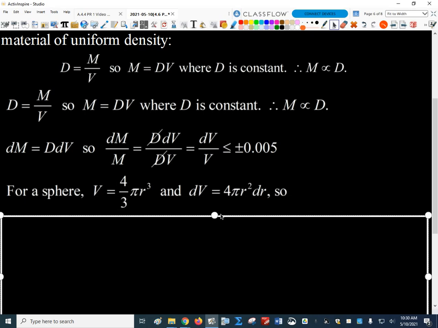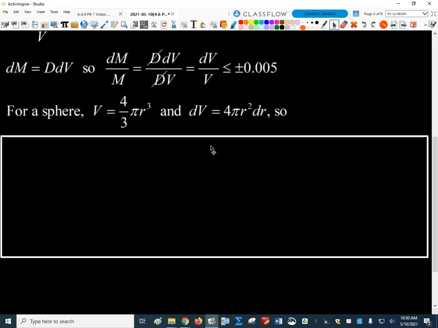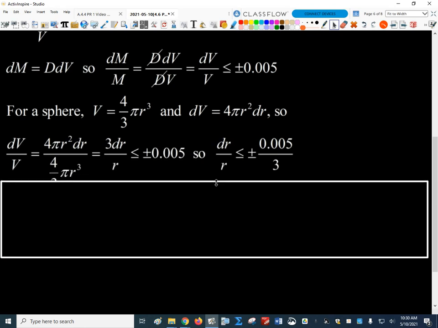So what is the volume? Well, it's a sphere. We're talking about spherical ball bearings, so volume is just the volume of a sphere, 4/3 pi r cubed, and we can differentiate that pretty easily. dV/dr is 4 pi r squared, so the differential dV is 4 pi r squared, the derivative, times dr. Now we can use that to build a function for relative propagated error. That's just going to be dV over V. dV is the propagated error, and the relative propagated error is just dV over V.